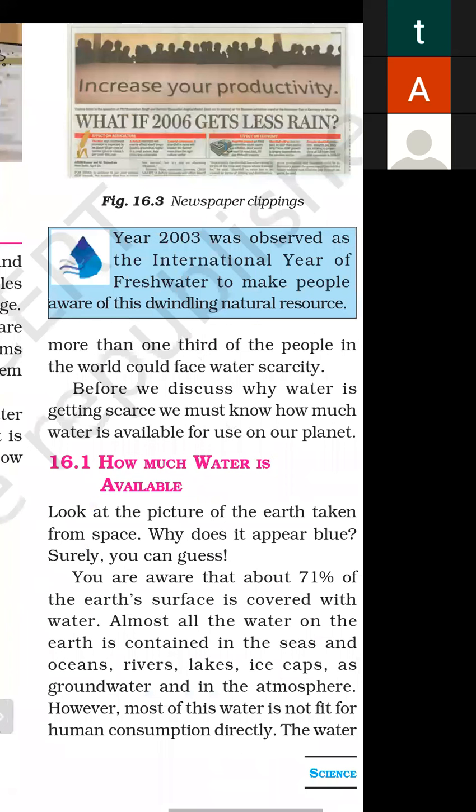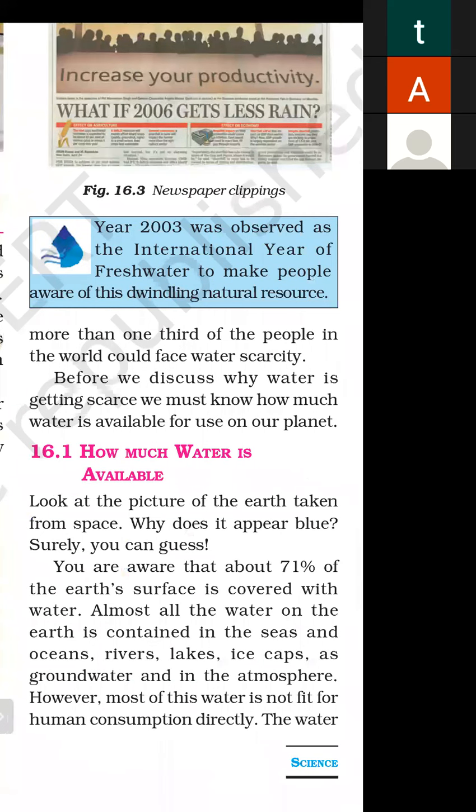Before we discuss why water is getting scarce, we must know how much water is available for use on our planet. So just read the blue box. The year 2003 was observed as the International Year for Fresh Water to make people aware of these developing natural resources. So 16.1, how much water is available?